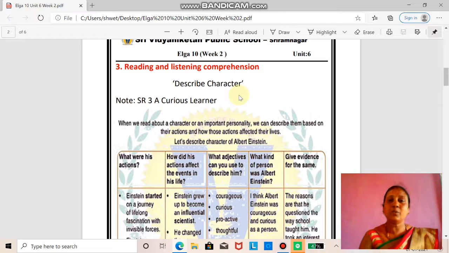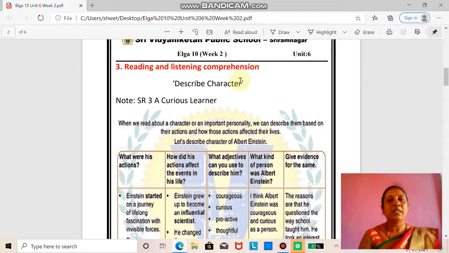We will describe those characters based on their actions and how those actions affected their lives. Once again, I repeat, describe character means while reading stories, we come across a character or an important personality, and we describe them based on their actions and how those actions affected their lives.